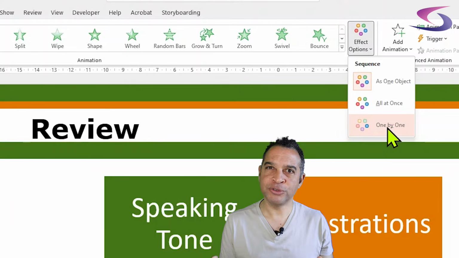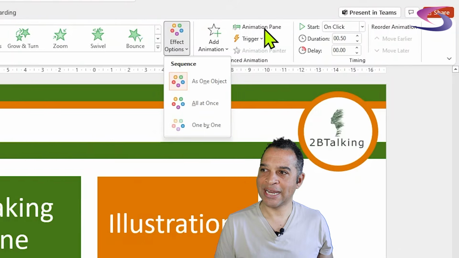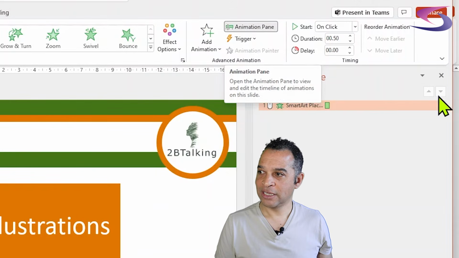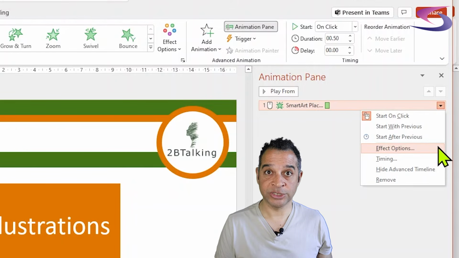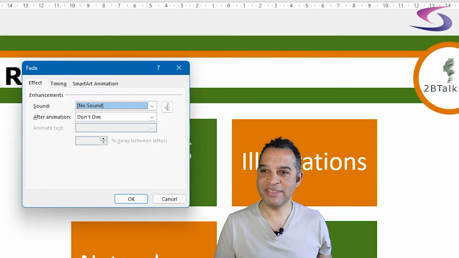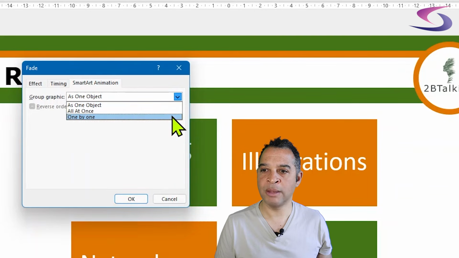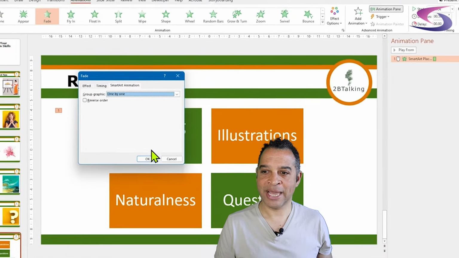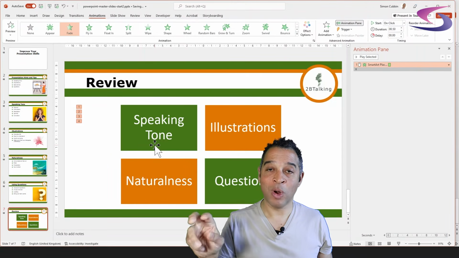So what I'm going to do is click on effect options on the right hand side and choose one by one. Now, if you are using an older version of PowerPoint and you do not see that effect options drop down list, you can click on the animation pane on the right hand side, click on this drop down menu on the very right, and click on effect options. Then in this effect options box, you'll see there's a SmartArt animation tab. Click on it. And in the drop down list next to group graphic, it currently says as one object. Click on it and choose one by one. Then click on OK. So now you can see that the boxes are coming in one by one.